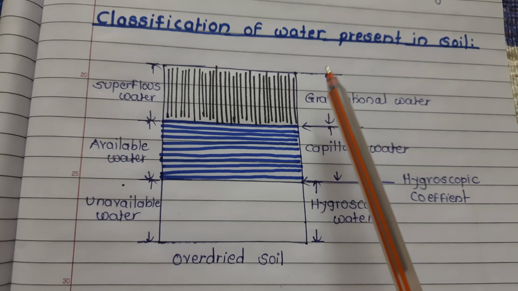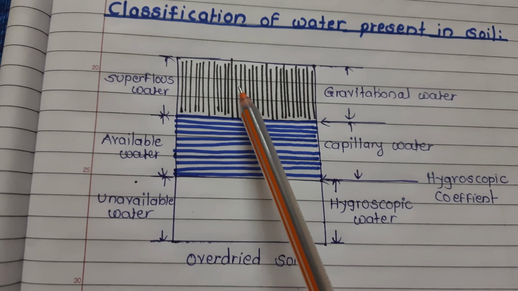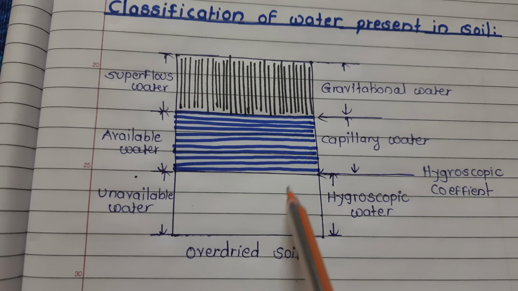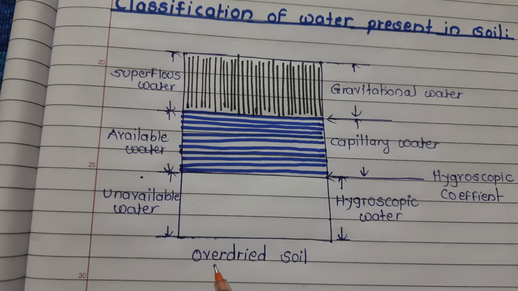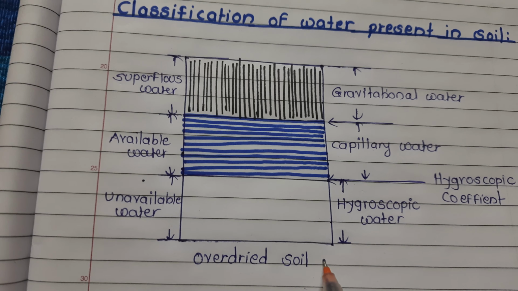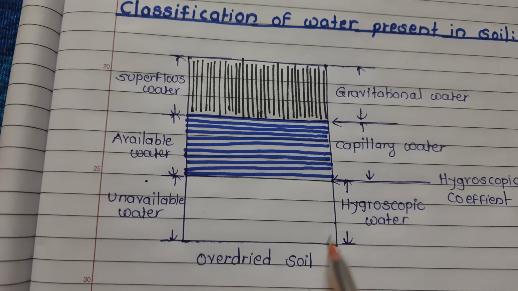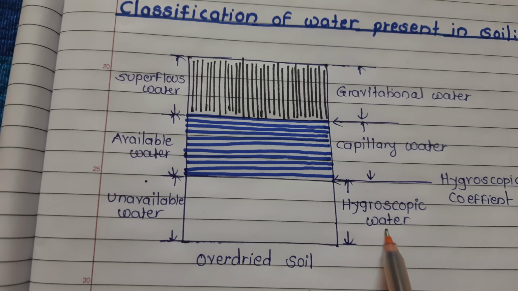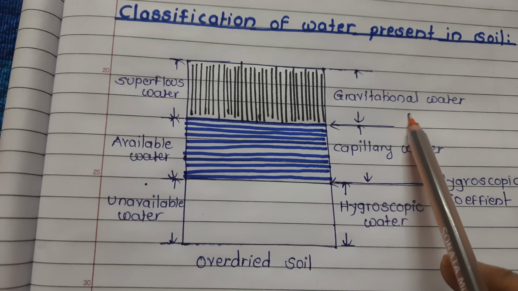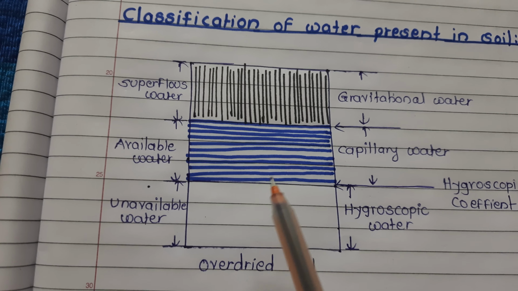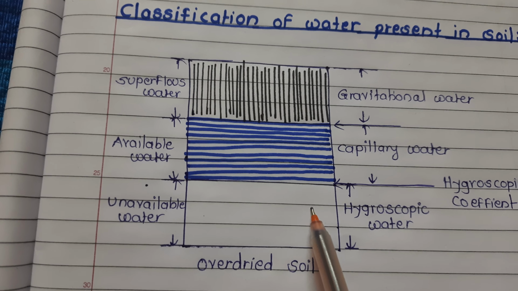Now, classification of water present in soil. See, this is a diagram. This is a core of oven-dried soil. See, this part is hygroscopic water, then capillary water, then gravitational water. Okay. Now see, what is hygroscopic water?